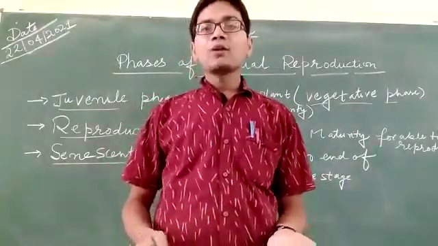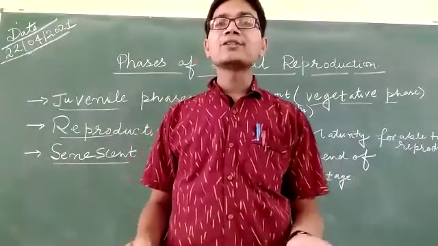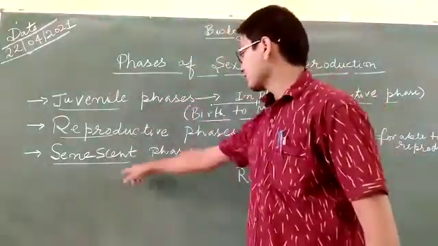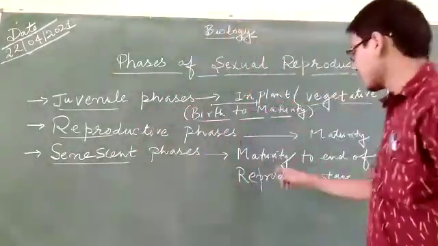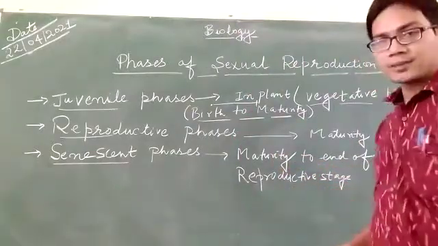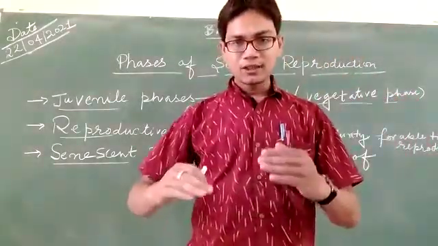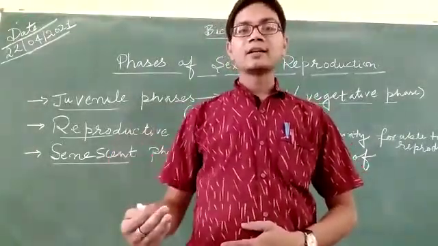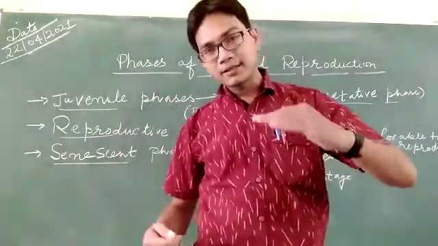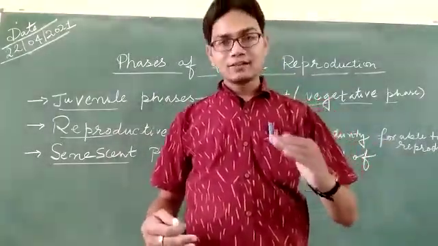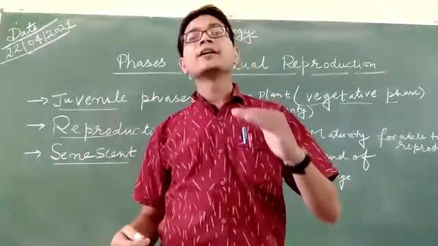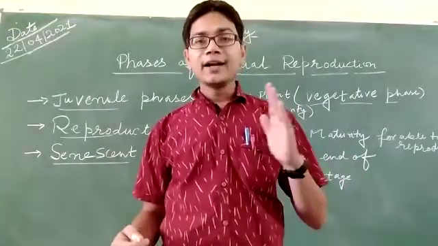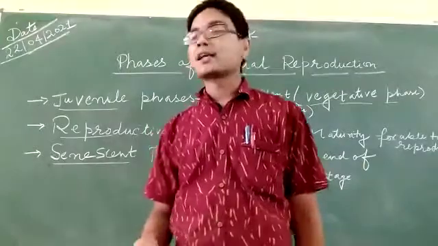Later, we will discuss the senescent phase. That is your third phase. Here, see, the senescent phase. The senescent phase is the phase from maturity to the end of the reproductive stage, meaning the period from when a person becomes able to reproduce. After that, with the passing of time, the end of reproductive life takes place, and that is called the senescent phase.